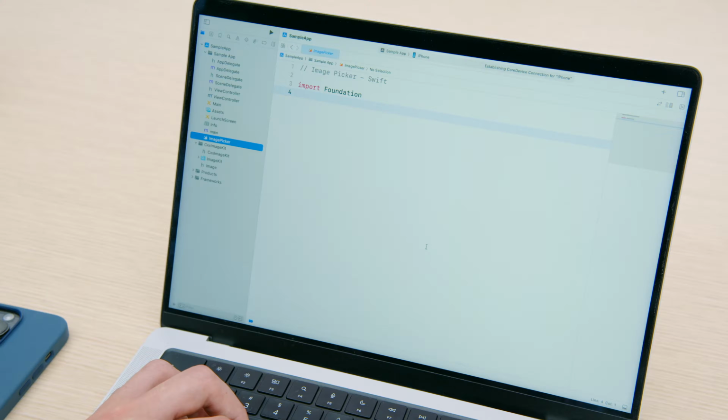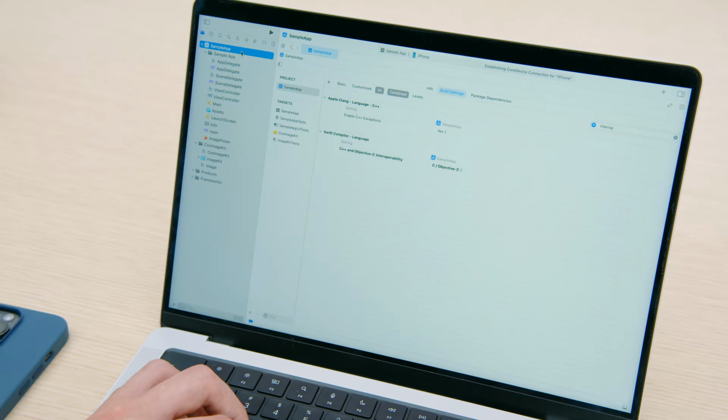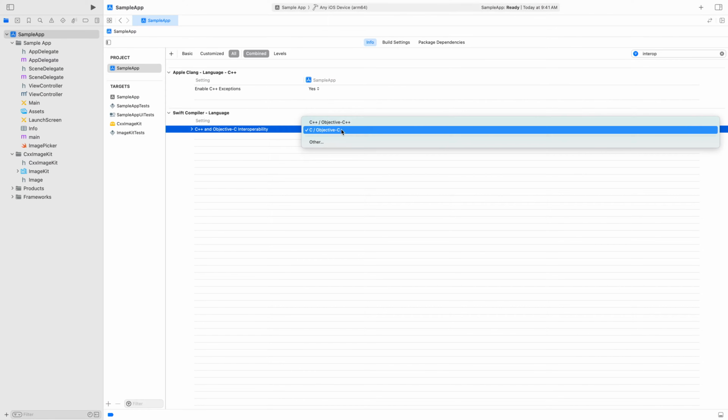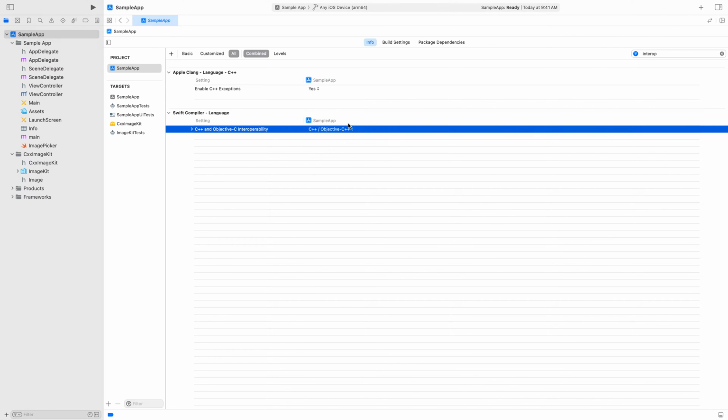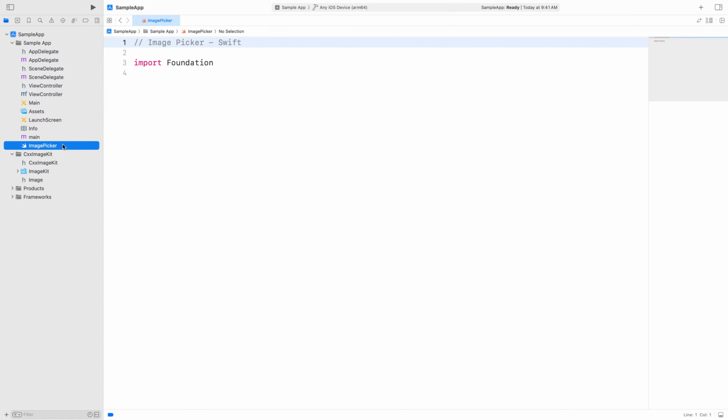Then, I need to enable C++ interoperability in my project build settings. As you know, Swift can already call C and Objective-C APIs, so the build setting is currently set to C and Objective-C mode, but I can change this to C++. Now that the setting reads C++ and Objective-C++, I can directly call APIs from my C++ ImageKit framework. Back in my Swift file, I can import the framework, just like any other Swift module.